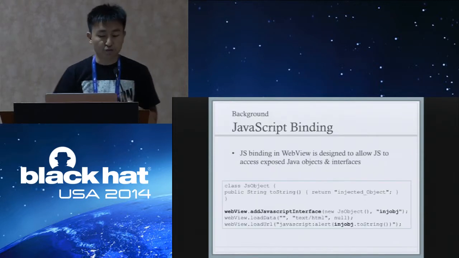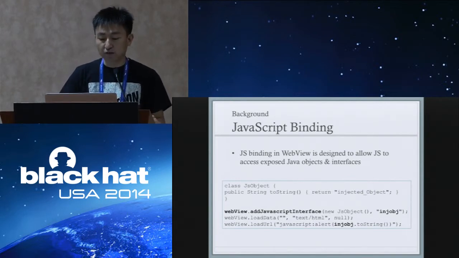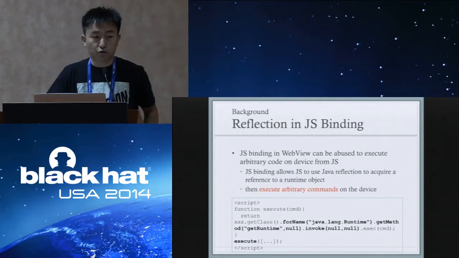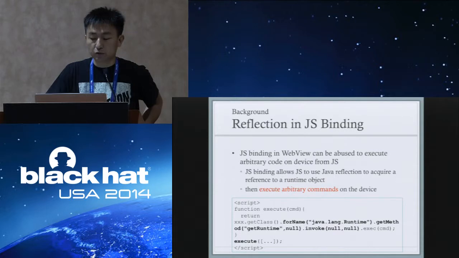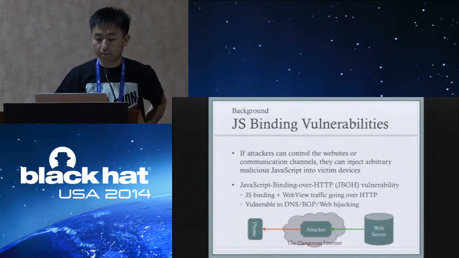Okay, let me briefly introduce JavaScript binding and the relative vulnerabilities. JavaScript binding in WebView is designed to allow JavaScript to access exposed Java objects and interfaces. However, researchers found that JavaScript binding allows JavaScript to use Java reflection to acquire a reference to the runtime object, and then they can execute arbitrary commands on the device.